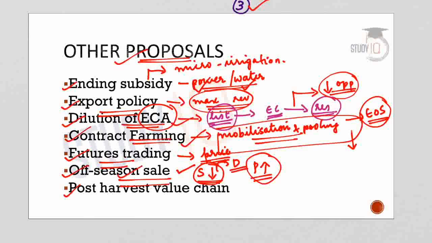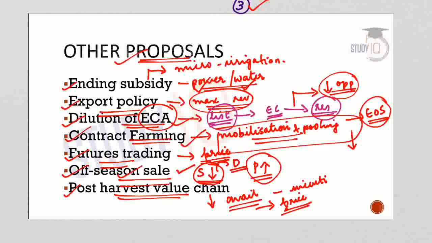Another proposal made by NITI Aayog was that the government or the fiscal end should provide full-fledged infrastructure on post-harvest value chain. So, this will help the farmers to avail the financial or fiscal incentives given by the government. At the same time, this will also ensure better price discovery for the farmers.